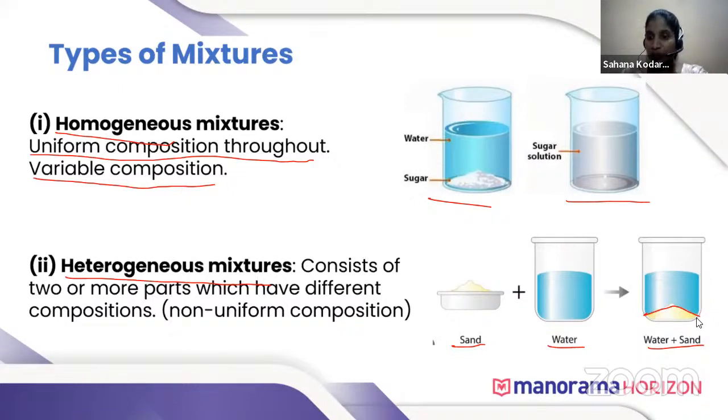So you can see two distinct parts in this, and the composition is not uniform in the heterogeneous mixture. A heterogeneous mixture consists of two or more parts which have different composition. That is non-uniform composition. So here uniformity is not there. It is non-uniform. Okay.